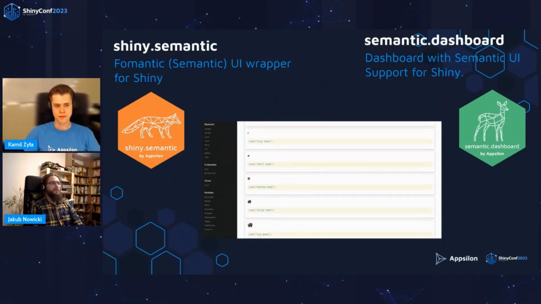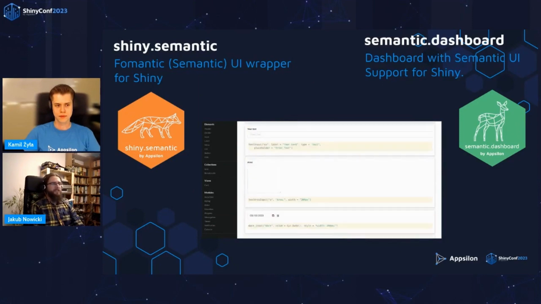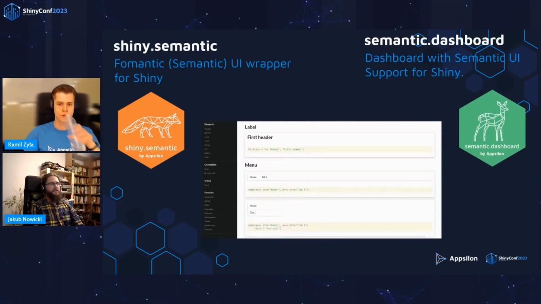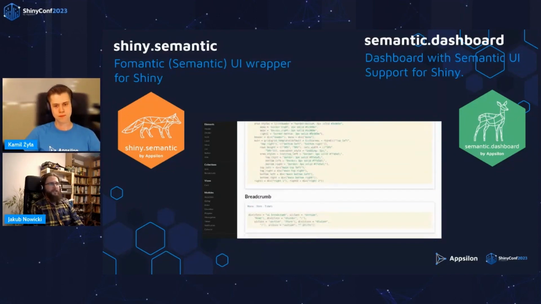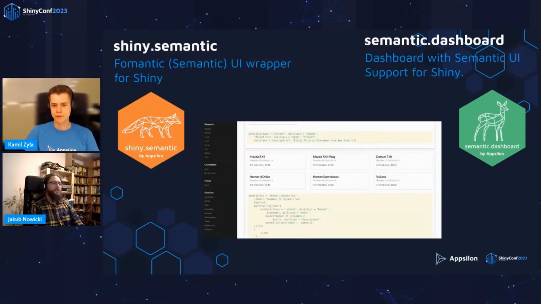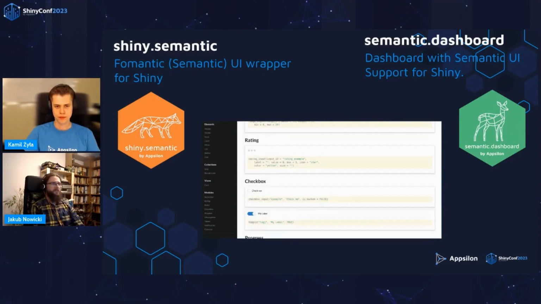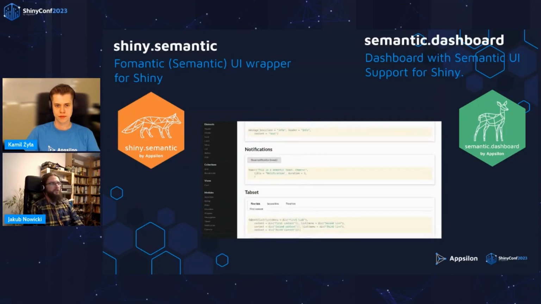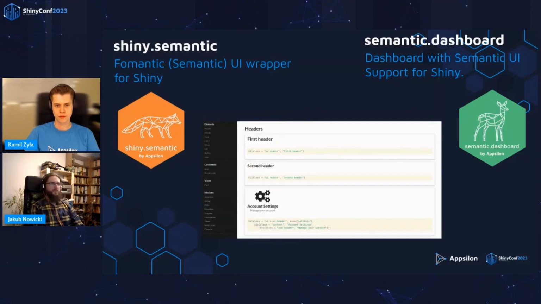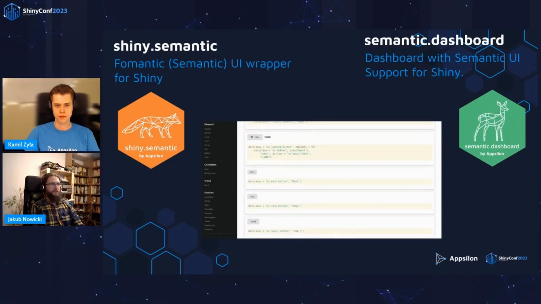It gives you components coming from Semantic UI. It's probably the easiest place to start since its API is quite similar to the base Shiny. And moreover, if you want to achieve this layout coming from Shiny dashboard, but with the twist of having semantic components, you can do that using Semantic dashboard. It will give you this setup with navbar, sidebar, and body with tabs.